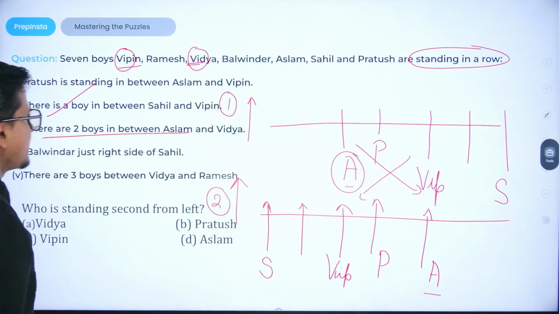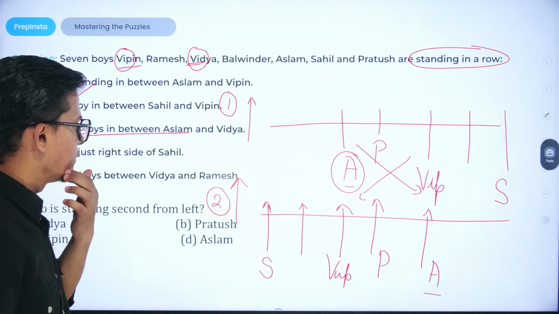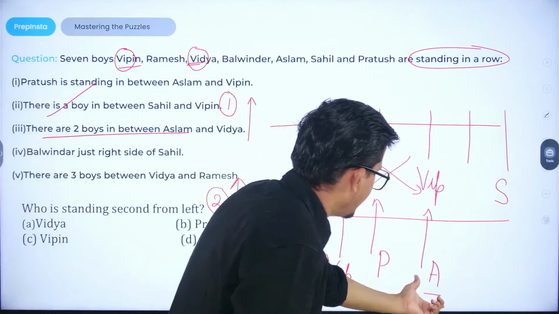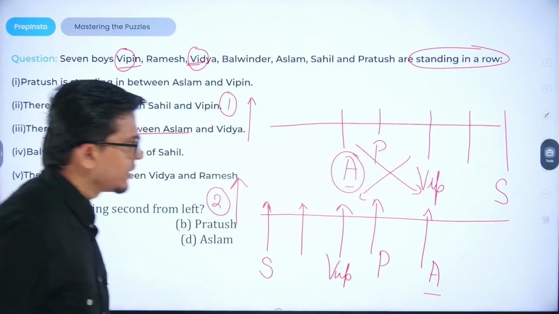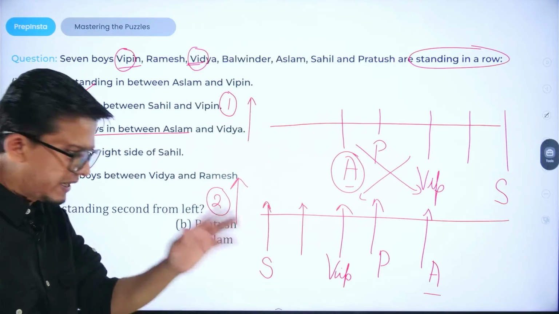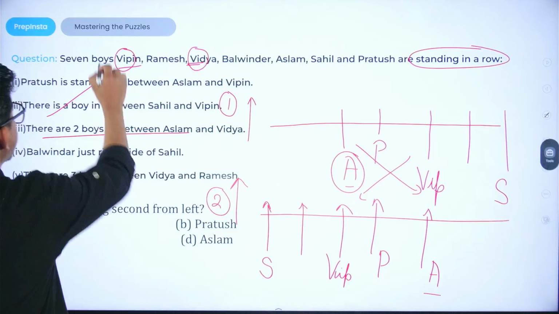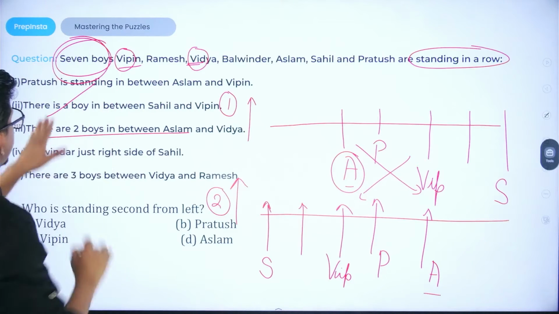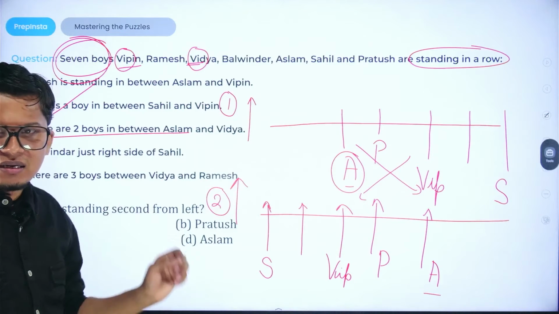There are 2 boys in between Aslam and Vidya. So if Aslam is seated here, Vidya can't go to the right of Aslam. Why so? Because then it will exceed the total number of boys. It is given that 7 boys are total.